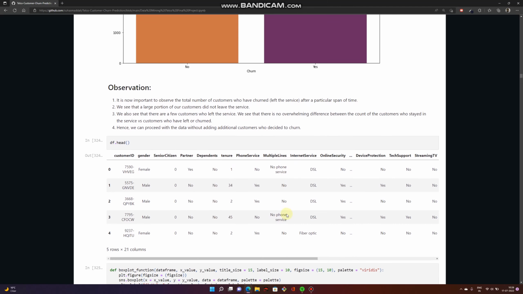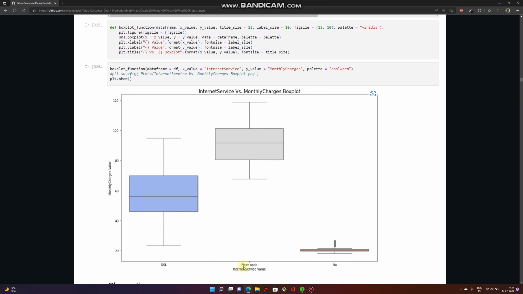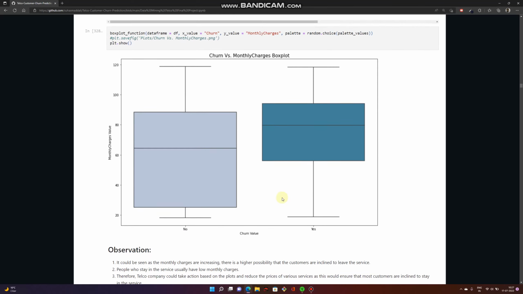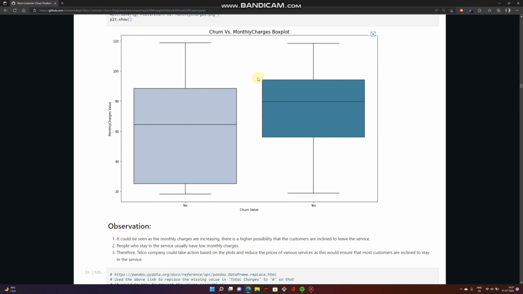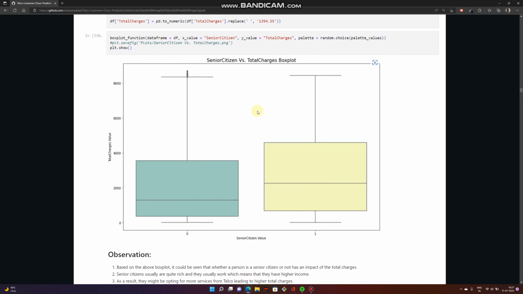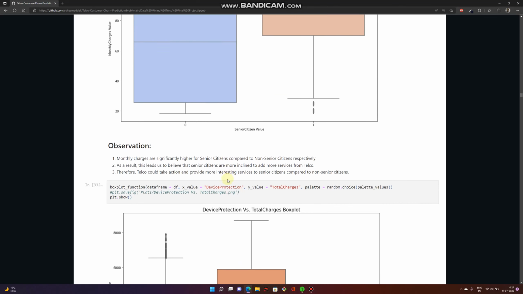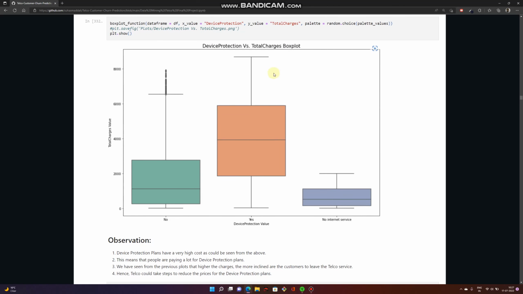We will also take a look at the total monthly charges based on the internet service. We see that fiber optic internet service providers usually have higher monthly charges. These box plots give a good indication. Similarly, if there is any relationship between monthly charges and whether the customer is going to churn, we find that if the monthly charges are a little higher, it's most likely that they're going to churn. Whether it's a senior citizen or not, we take even that feature into consideration, and we take a look at a few other plots. We also look at the device protection.